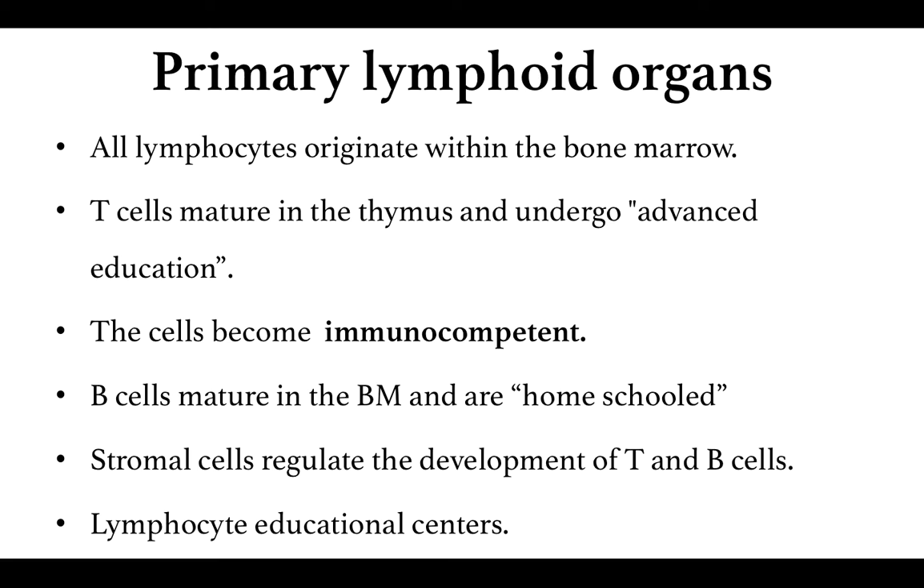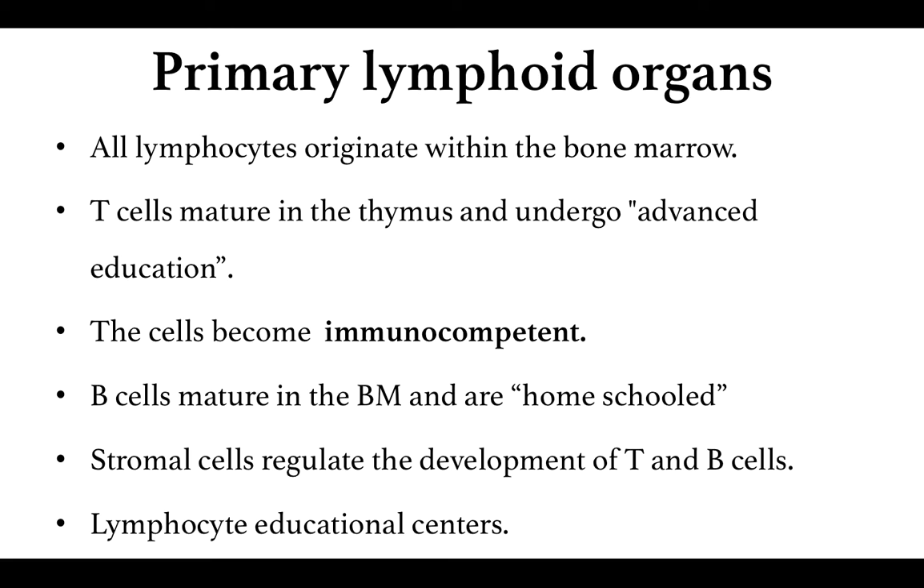And if they pass the test, these cells become mature immunocompetent cells, and these immunocompetent cells leave the bone marrow and enter into the circulation, where they can come in contact with the antigen and help in the elimination of the antigen. Whether it is a T lymphocyte or a B lymphocyte, both have to undergo maturation in the respective lymphoid organs, and for this maturation they require intimate contact with the stromal cells.